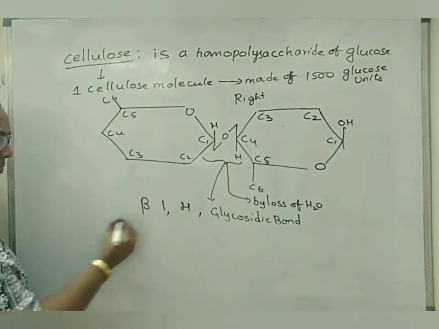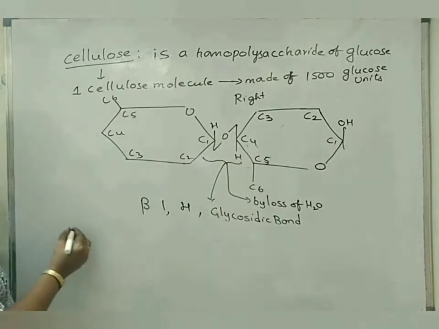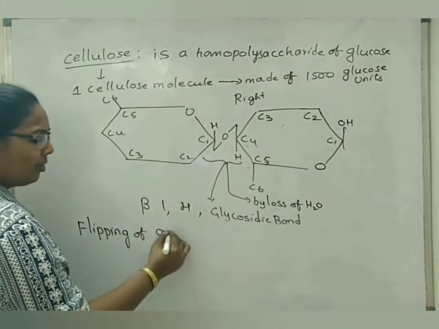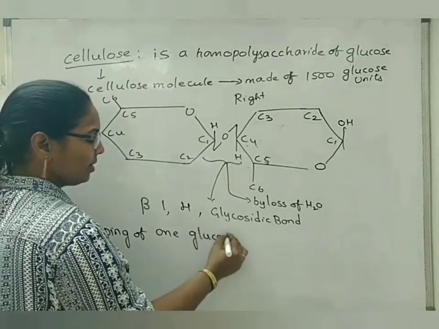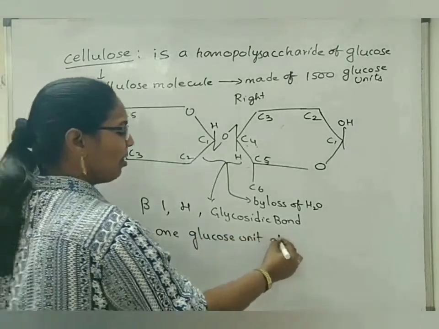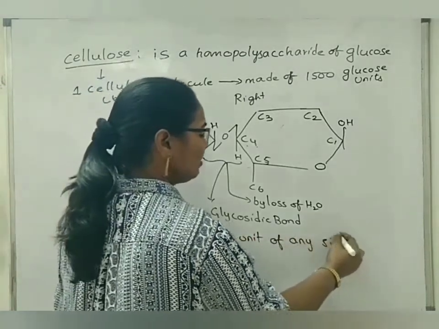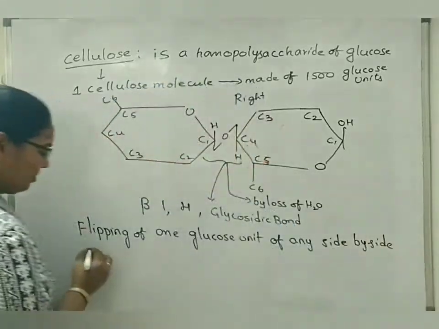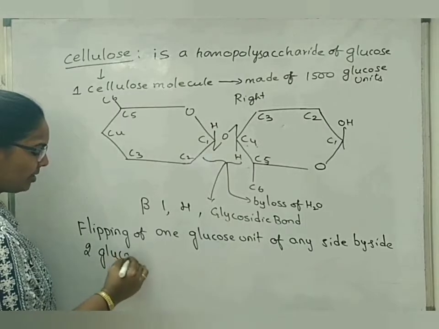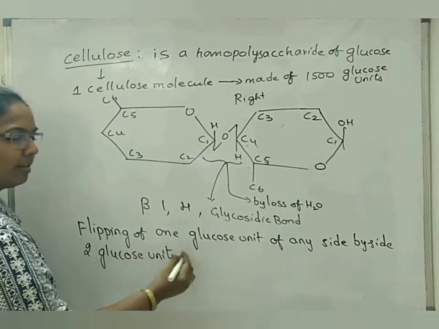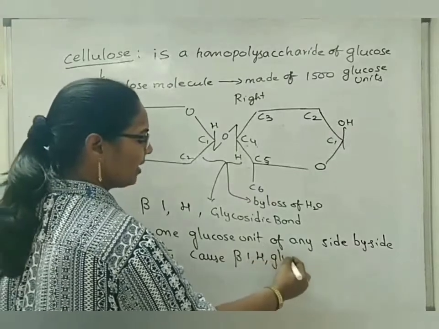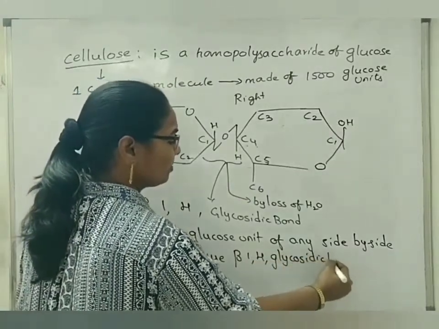If you write a sentence about this beta 1,4 glycosidic bond, we can write: flipping of one glucose unit of any side by side two glucose units causes beta 1,4 glycosidic bonds.